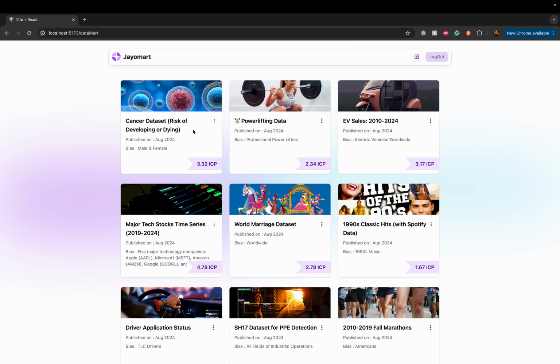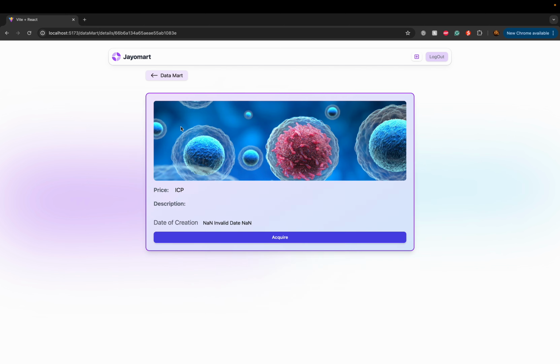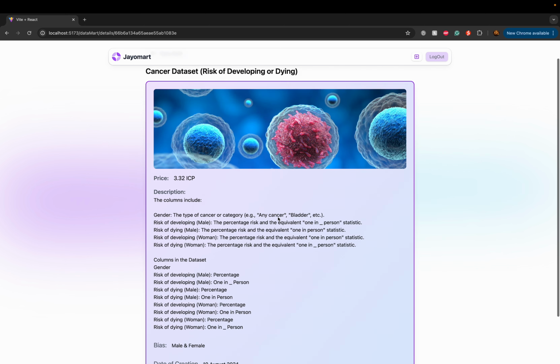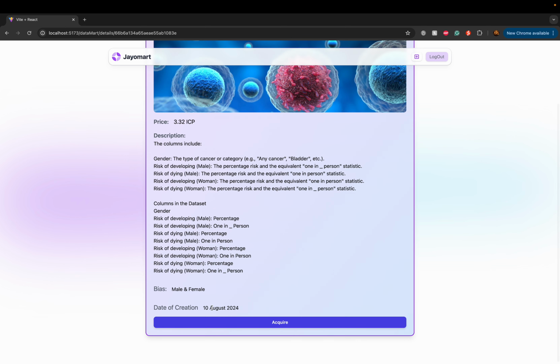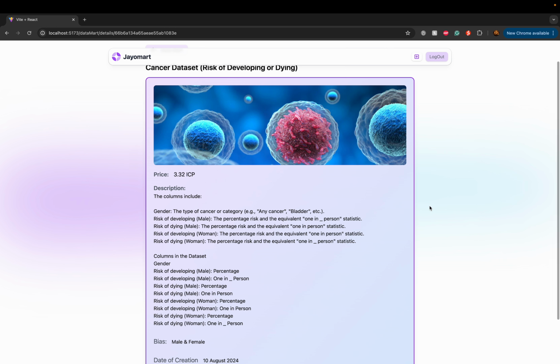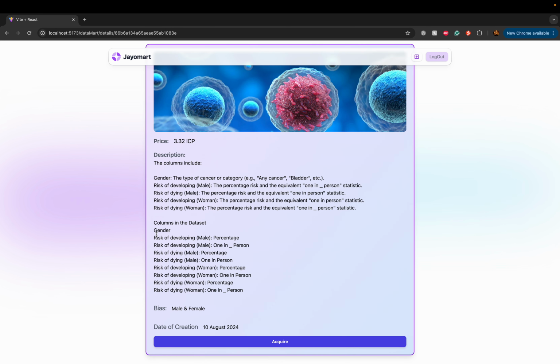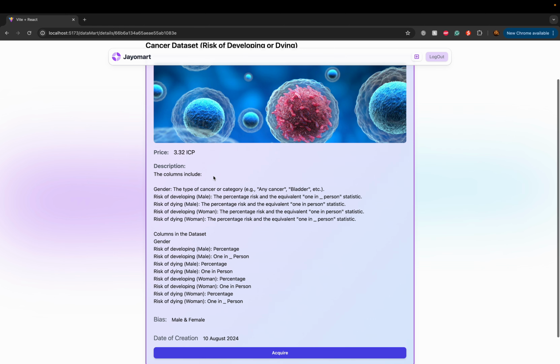If you want to go further to see what this data set is really about, we can click into it, and then it'll bring out this entire page. It will tell us the description, the price, the bias, and the exact date of creation. We can also see the columns that are inside of this data set, and whether it will be of any use to us if we are going to train our AI model with it. So you can see these are the columns, and as someone who may be training a medical AI model, I would think that this is of importance to me. In that case, I would just choose to acquire this data set for 3.32 ICP.